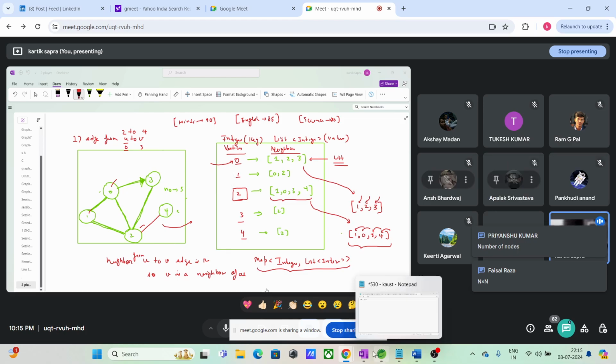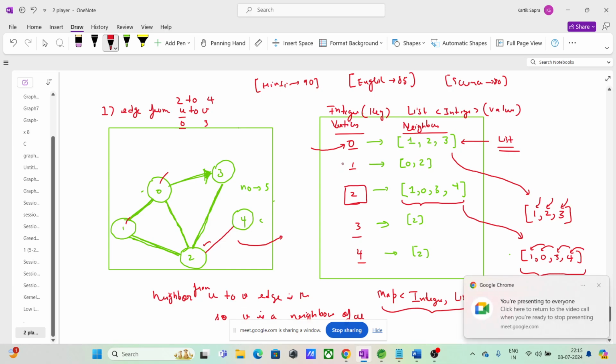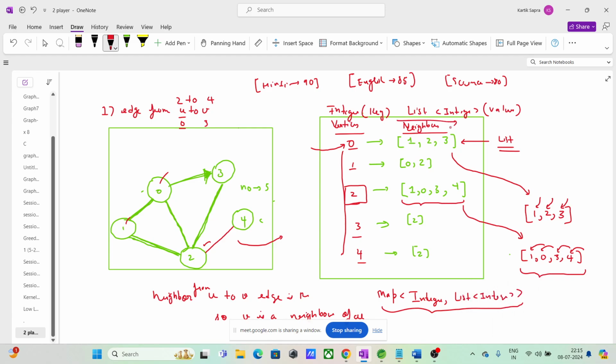That means you will only consider this as space. You will not consider neighbors as space, but that is also taking a list, guys. So what is the space complexity here?